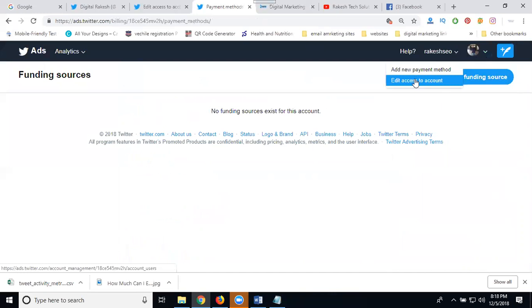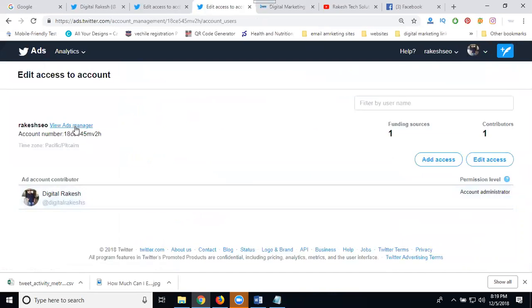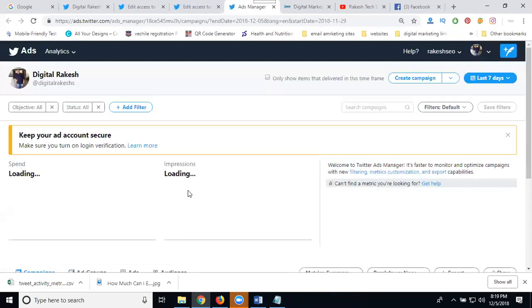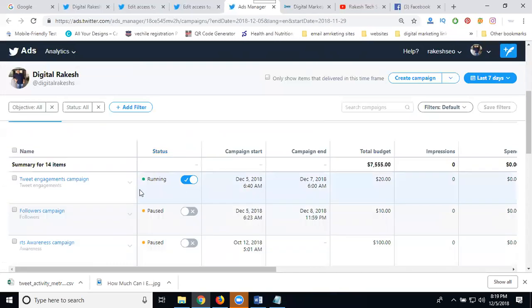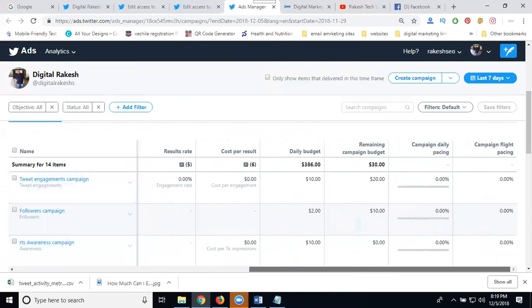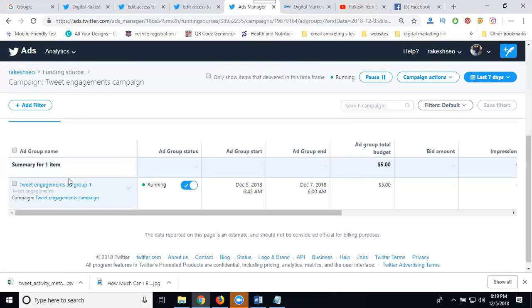Select it. Edit access to account. Video manager. Scroll down. For the ad name, the engagement campaign is running, so your budget has started. They give a total report. After your ad is done, you can export your information using this campaign. Select the campaign. This campaign will be created here.